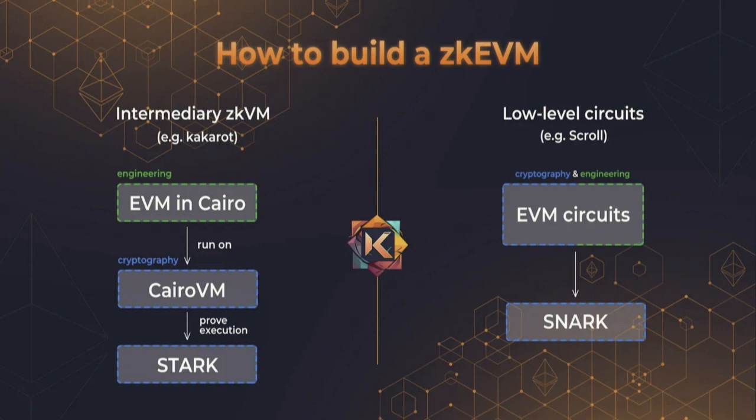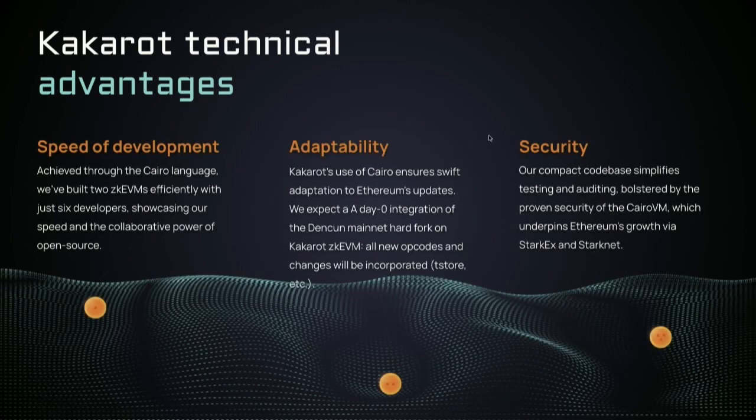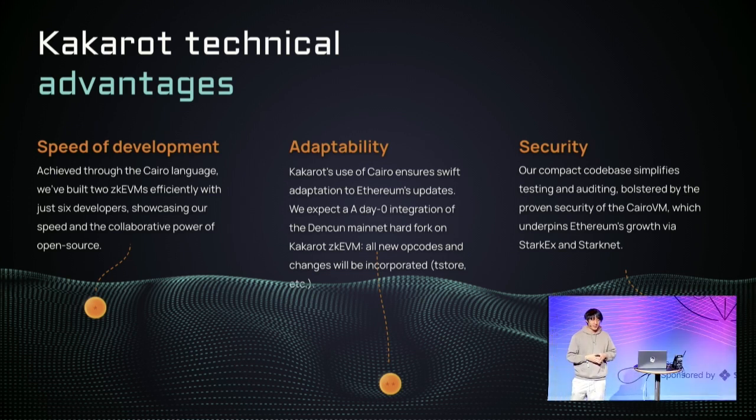So we can expect some overhead, but why do we believe that Kakarot is competitive even though there is some overhead? There are three main things. The first one is speed of development. Kakarot today is a team of 6, and in just 1 year, we have written not one, but 2 full ZK VMs: one in Cairo 0, and another one in Cairo 1. Compared to how long all the other teams took and how much investment they needed to deploy, I think time is in our favor.